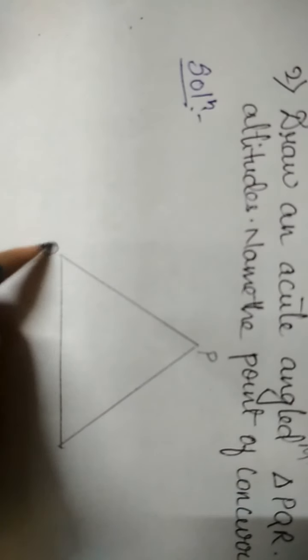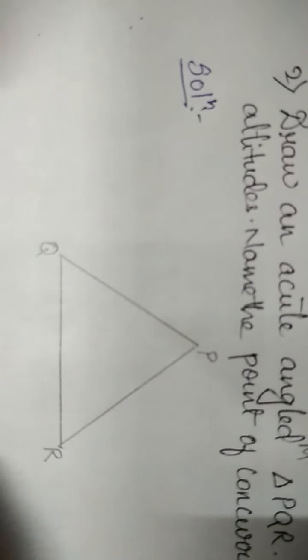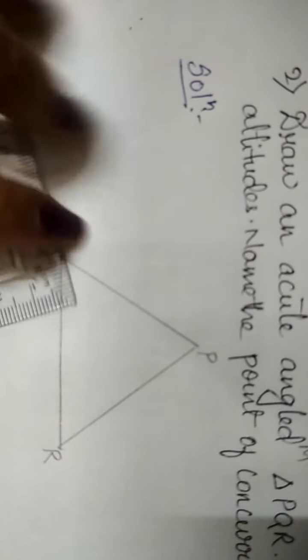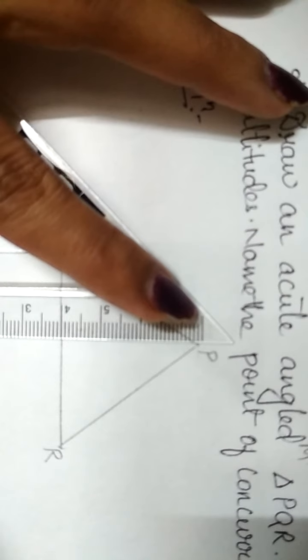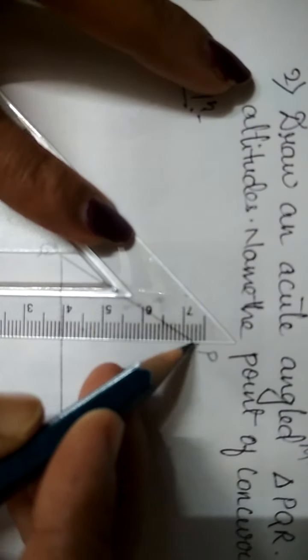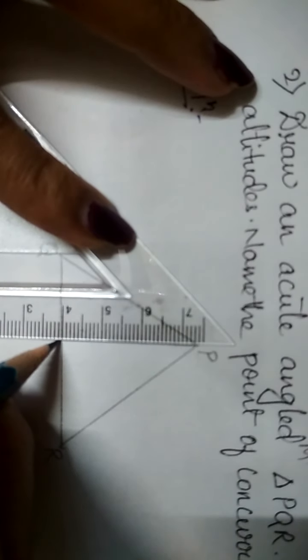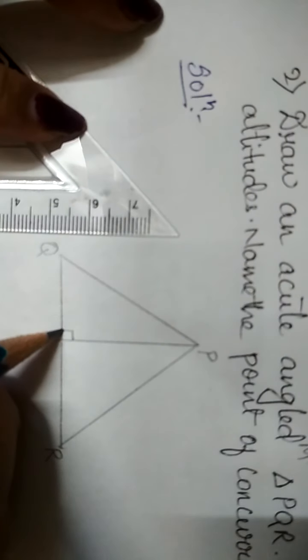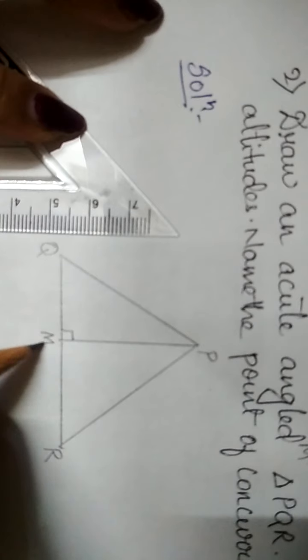Name it as PQR. With the help of your set square, you will draw the altitudes. From the vertex P, draw the altitude, make it 90 degrees and name it as M.